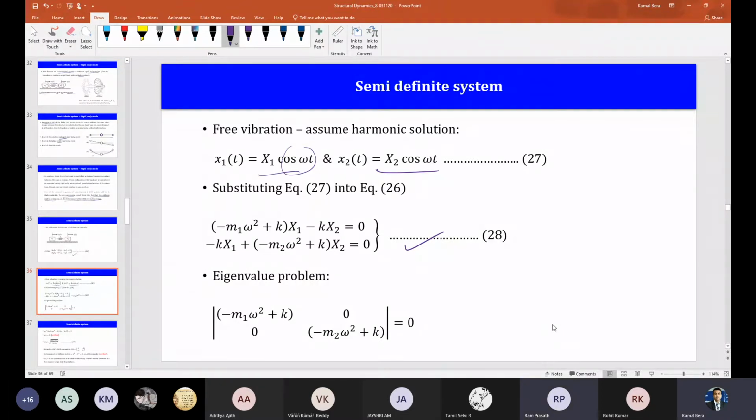What is the typing mistake? Where should I write, like in equation 28, it will be plus kx2 and plus kx. Here in equation 28, yes sir, there is a mistake. So shouldn't that be plus kx2? This one? Yes, sir. Are you sure? Let's check it.